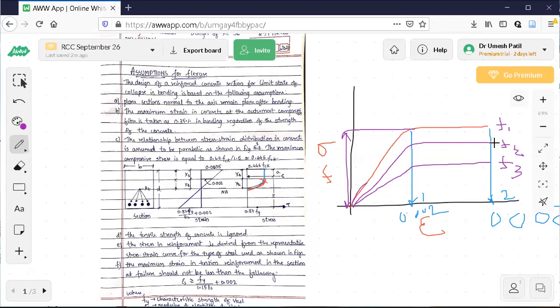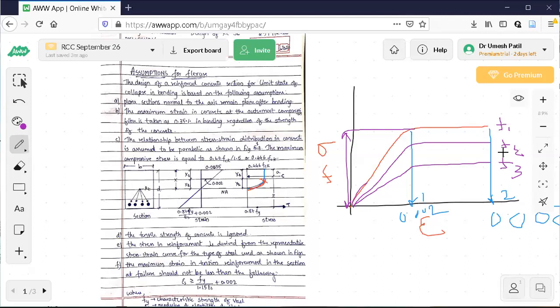At the site, it is not possible because the type of loading and size will be different. We call it a size effect. Here a cube is there, but at the site there will not be a cube. It will be a beam or a slab or a column. Sizes are different, so we call it size effect. Because of size effect and other uncertainties at the site, the way it is manufactured at the site and the way it is manufactured in the laboratory will be different.